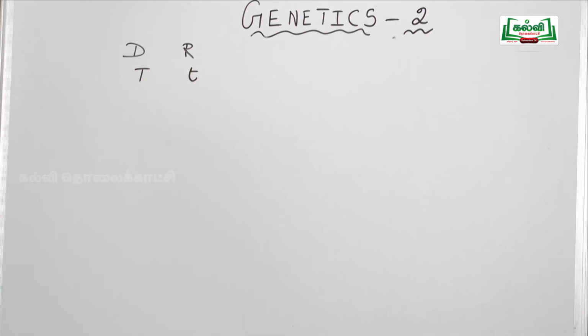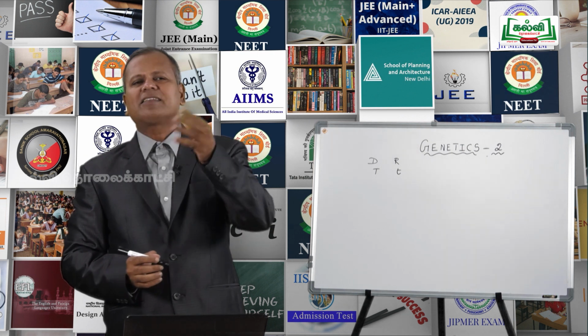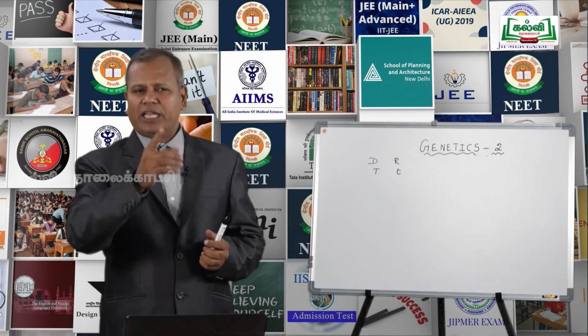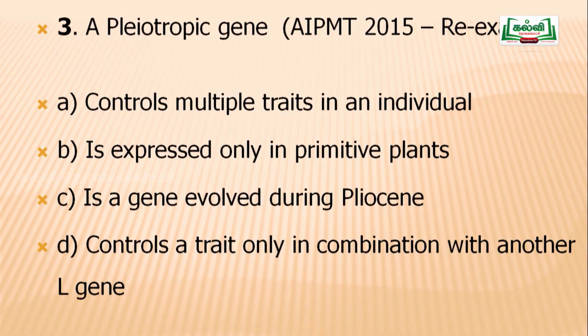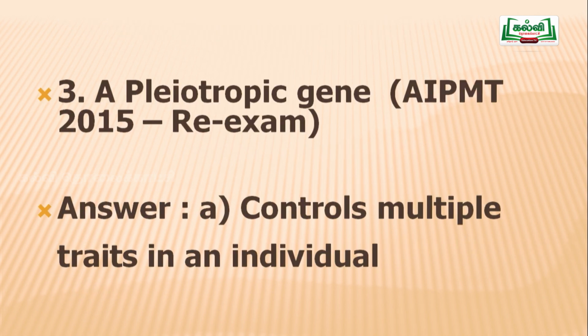One character with more than two expressions is said to be multiple allelism or polymorphism, and it is controlled by a pleiotropic gene. Option A, controls multiple traits in an individual. Option B, it is expressed only in primitive plants. Option C, is a gene evolved during Pliocene, and option D, controls a trait only in combination with another gene. The correct answer for the question is option A, controls multiple traits in an individual.